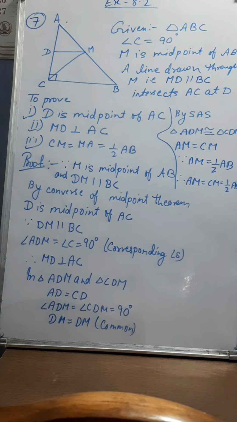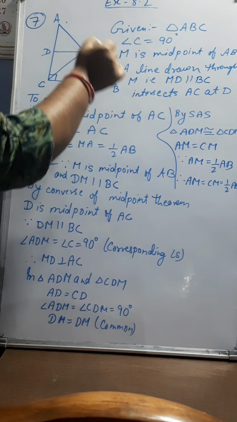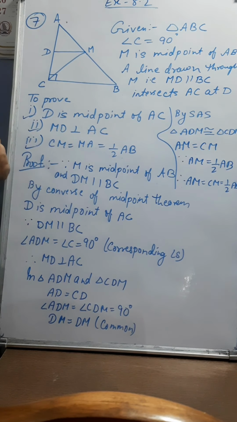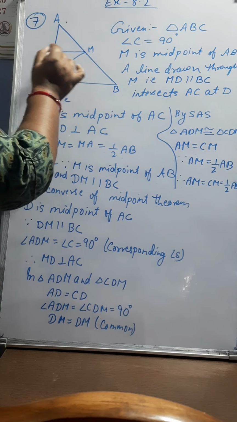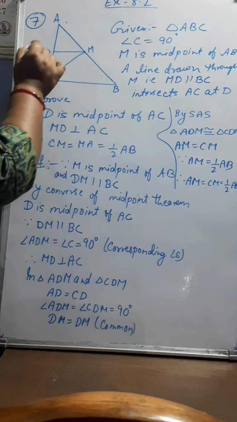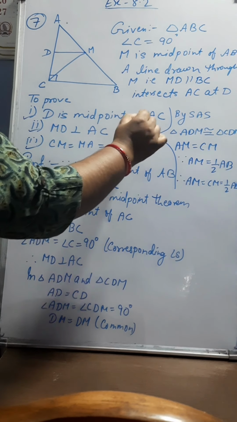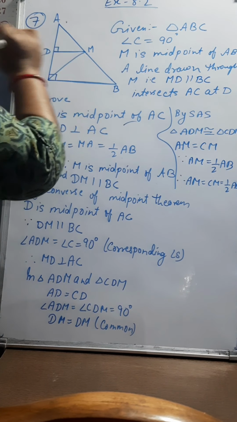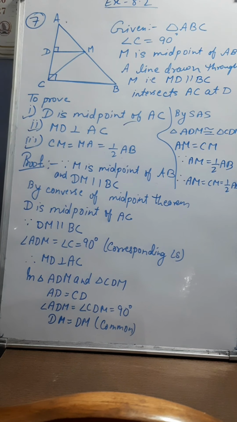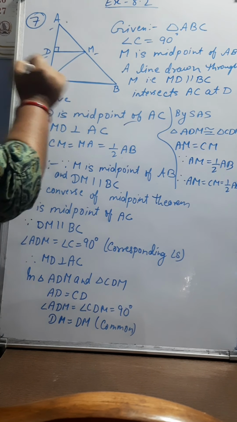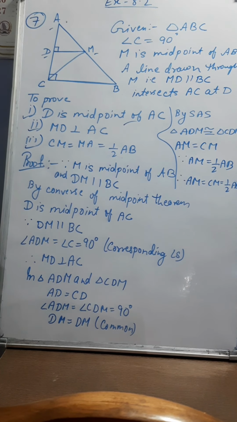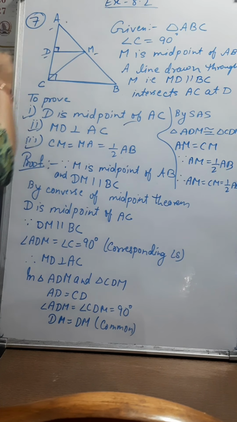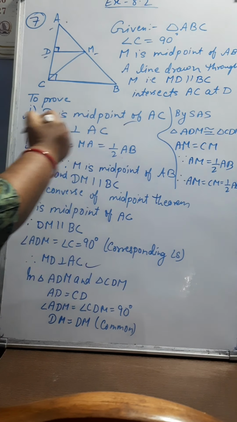Now first we will apply the converse of the midpoint theorem. Since M is the midpoint of AB and MD is drawn parallel to BC, by the converse of the midpoint theorem we know that a line drawn through the midpoint of one side parallel to the second side bisects the third side. So D will be the midpoint of AC. So the first part is proved. Now if this DM is parallel to BC, this angle will be 90 degrees. Why? Both are corresponding angles. Angle ADM is equal to angle C. Both are 90 degrees. And if this angle is 90 degrees, clearly MD is perpendicular to AC. So the second part is proved.